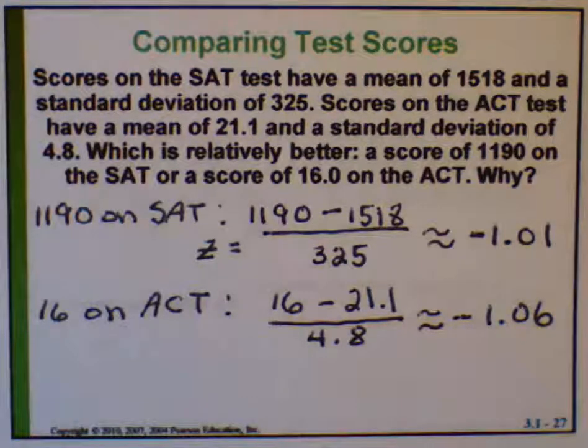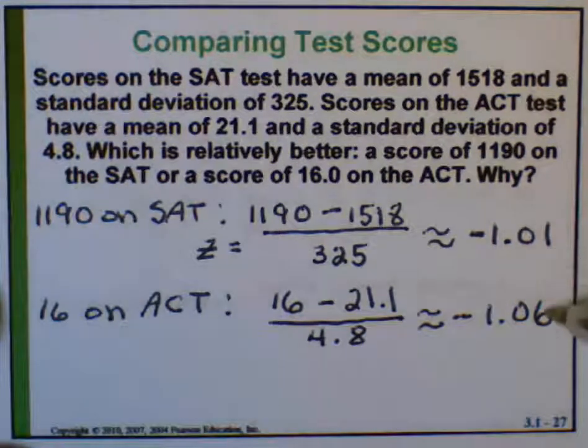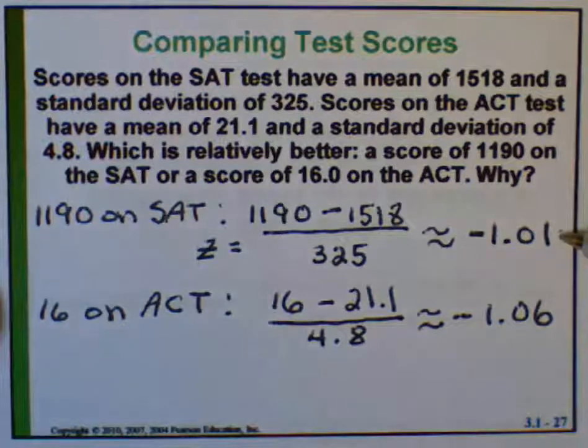But if you're going to have a negative z-score, which one of those would you prefer to have? Think of them as balances in your checkbook. Either way, you have a negative balance in your checkbook, but this one you're in the hole $1.01. This one you're in the hole $1.06. Which is better? If you have to be in the hole, you want to be as close to zero as you can get.